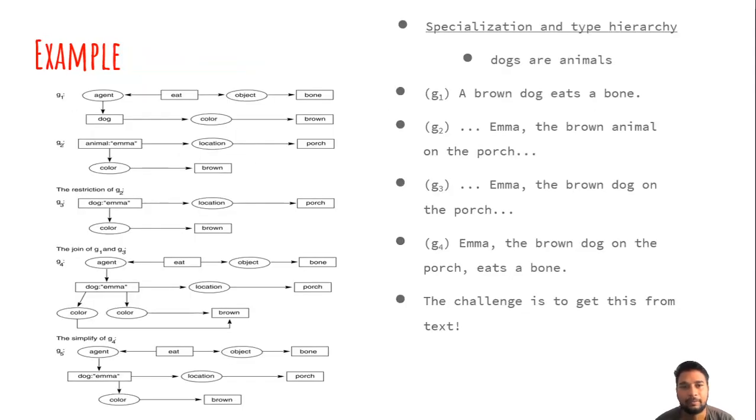So, its example: specialization and type hierarchy. Some of its examples you can see in the diagram. Dogs are animals. A brown dog eats a bone. Ima the brown animal on a porch. Ima the brown dog on the porch. Ima the brown dog on the porch eats a bone. The challenge is to get this from text.